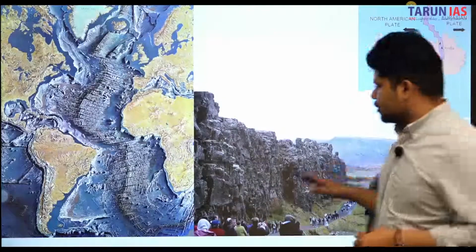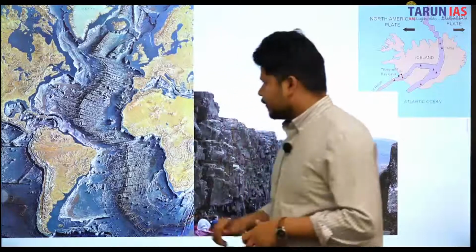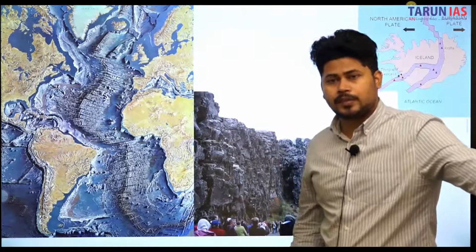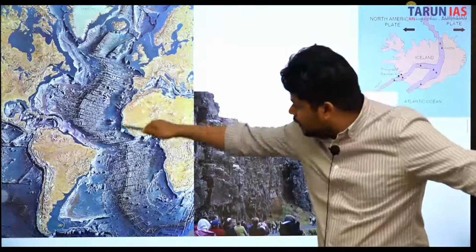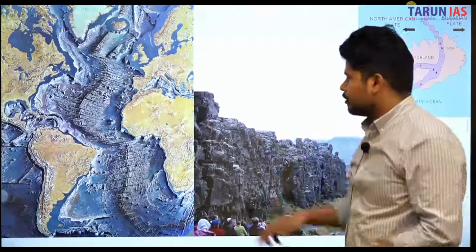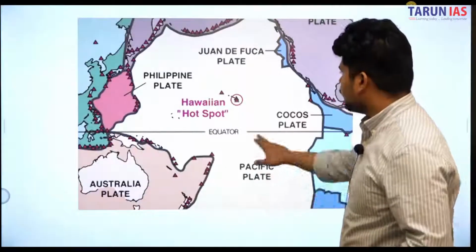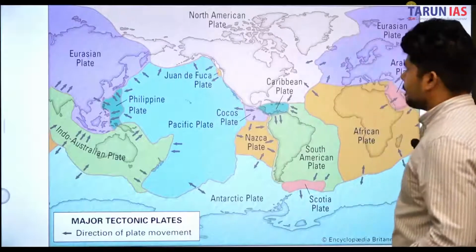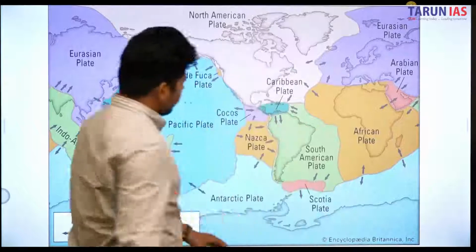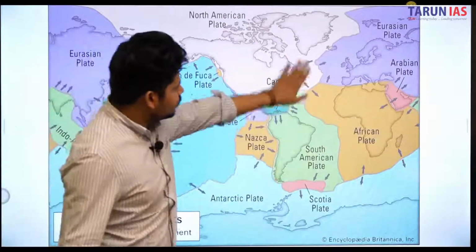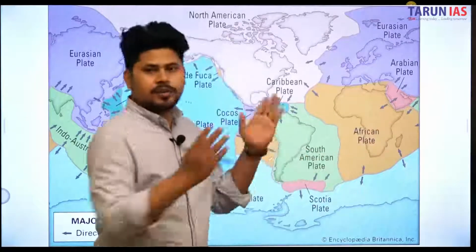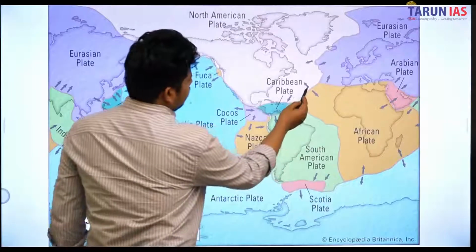This is a very interesting phenomenon. So we saw a lot about the Pacific. Now this is the mid-Atlantic ridge. Okay, again if we go back to this map, the Eurasian plate. If you look at this portion, between the South American plate and the African plate there is divergence. You can see.